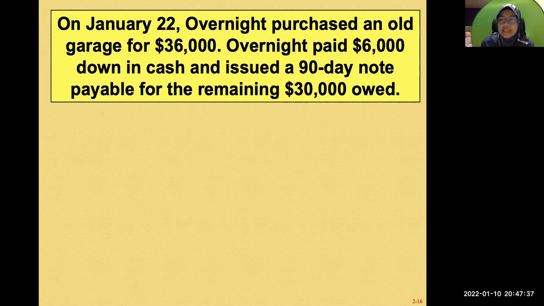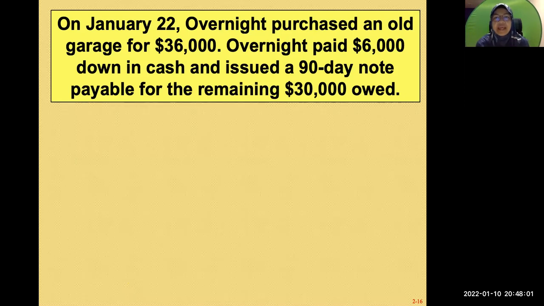So note payable, is it an asset, liability, or owner's equity? If it's payable, of course it's a liability. Whenever you have a payable, you know it's a liability.